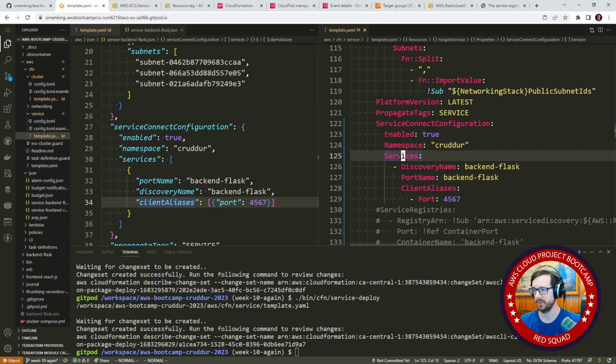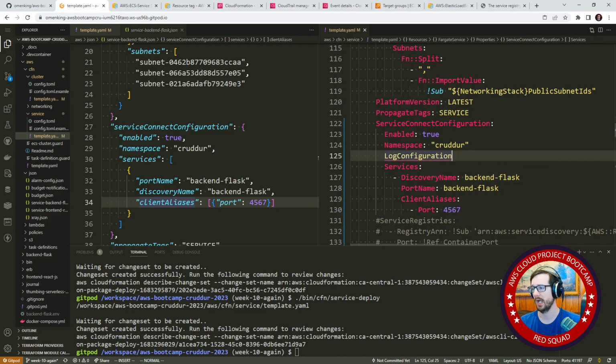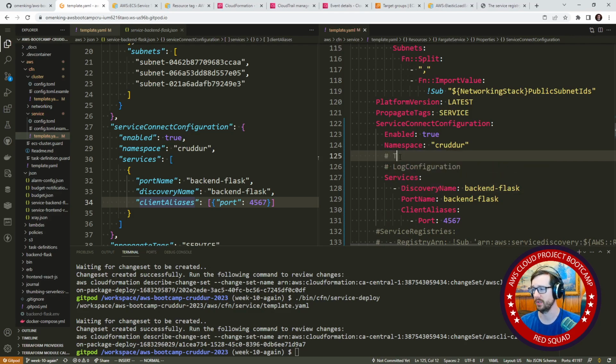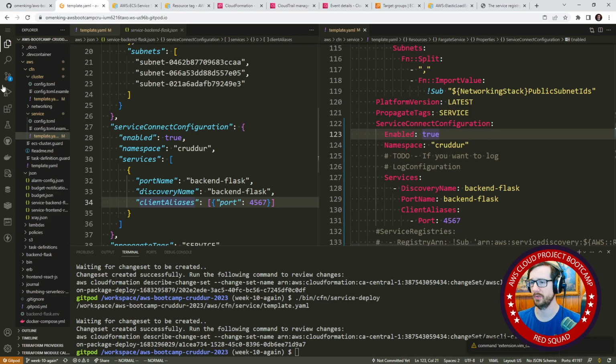I'm just going to put this here as a to-do. And it's more so up to you if you want to do it or not. To do if you want to log. Because really we should be logging all these things. I don't think they're super expensive to do, but I'm just going to put that as a conditional thing. It's up for you to do.